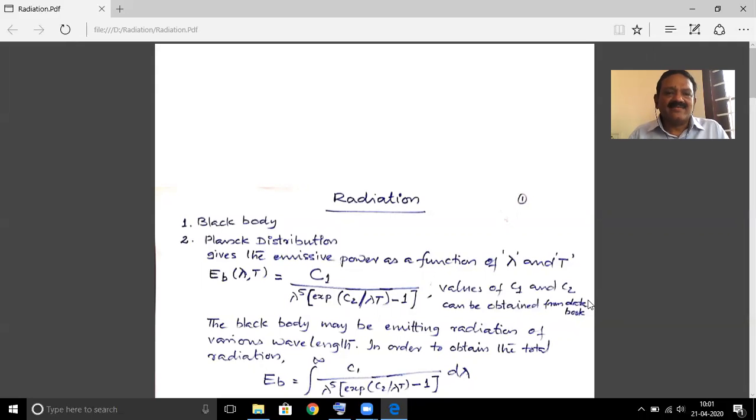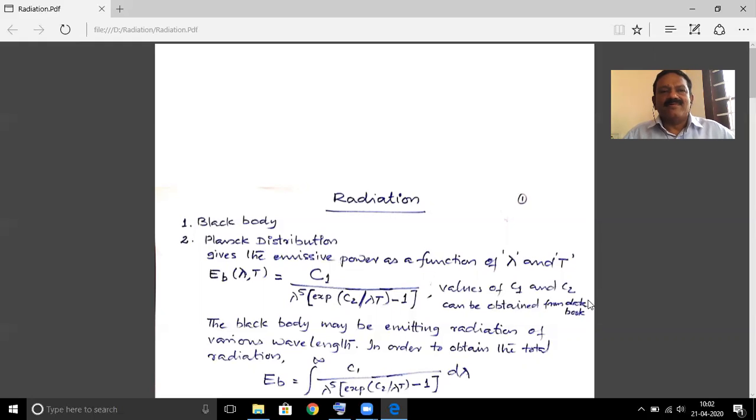Now there arises a question: when does a black body absorb radiation, and when does it emit radiation? A black body absorbs radiation when the temperature of the surrounding is more than that of the black body, and it emits radiation to the surrounding when the temperature of the black body is more than the surrounding.